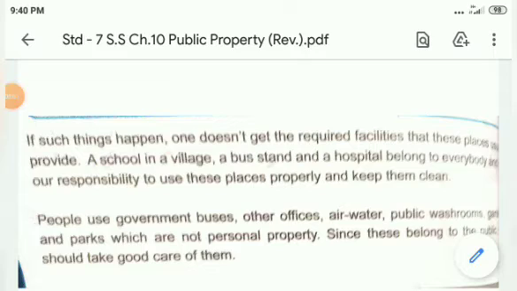Good morning, children. Public property I have explained to you, but today in revision, once again, I would like to explain to you about public property.